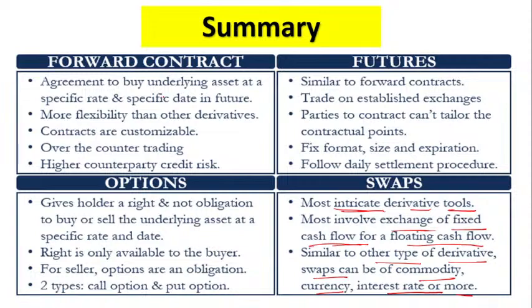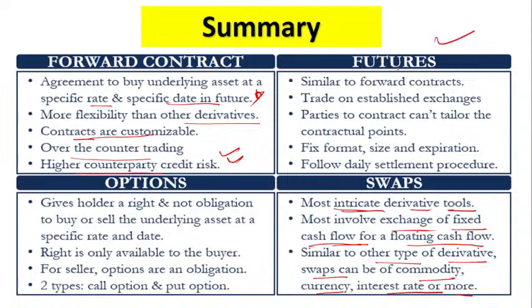What is a forward? A forward is an agreement to buy the underlying asset at a specific rate on a specific date in the future. It is more flexible than the other derivatives, and the contracts are customized, traded over the counter, and the counterparty credit risk is higher in the forward contract, because it is static. It does not change according to market fluctuation.